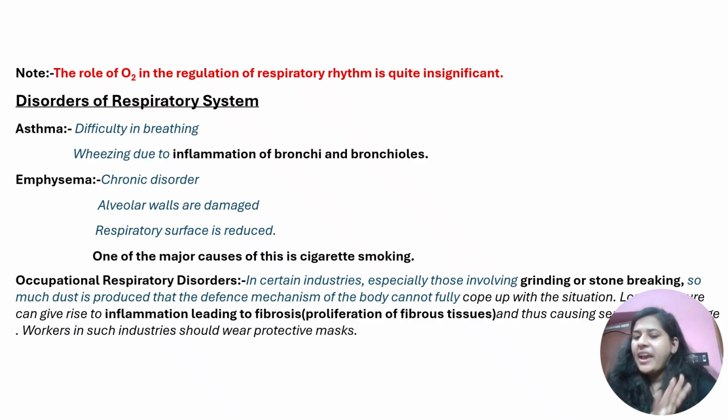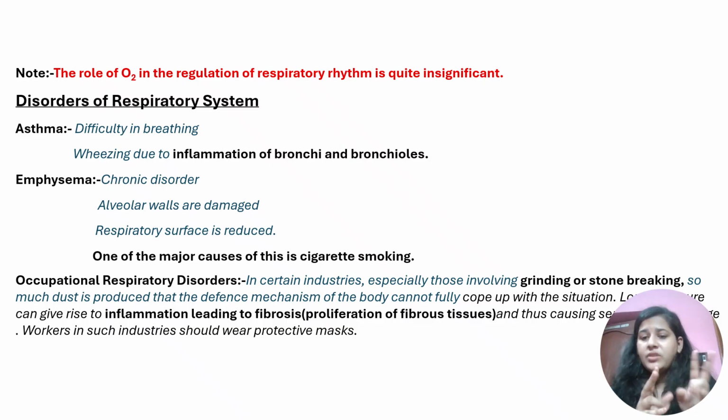Then we have emphysema. Emphysema is very important. It's a chronic disorder. Here, the alveolar walls are damaged somehow. We know the alveoli are the site of actual diffusion. So when the site of actual diffusion is damaged, the exchange of gases cannot occur properly. The respiratory surface is reduced, so the breathing process cannot occur properly. One of the major causes is cigarette smoking. It has come several times as an MCQ in NEET.